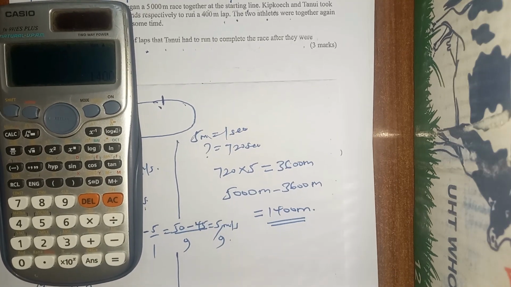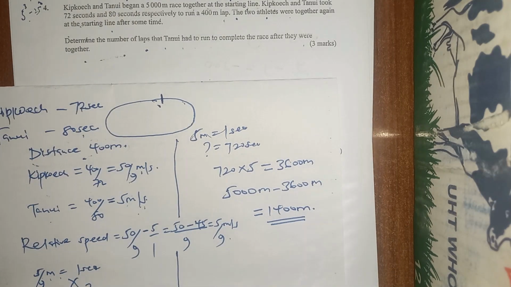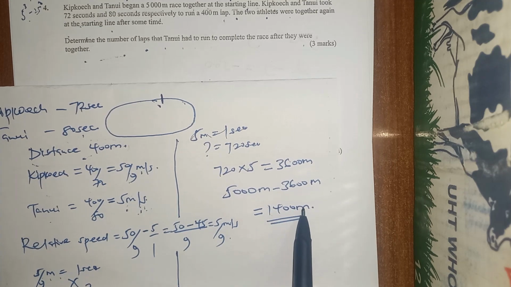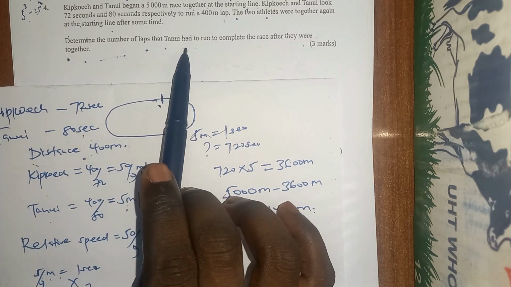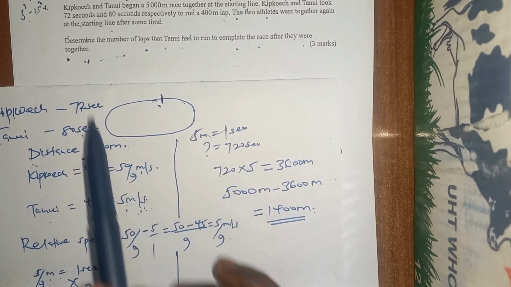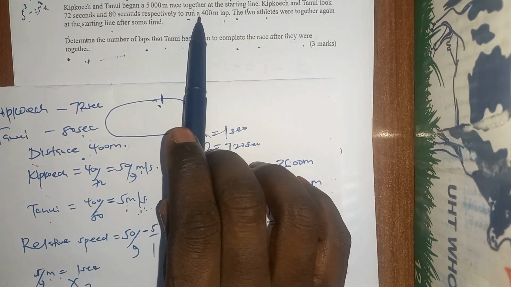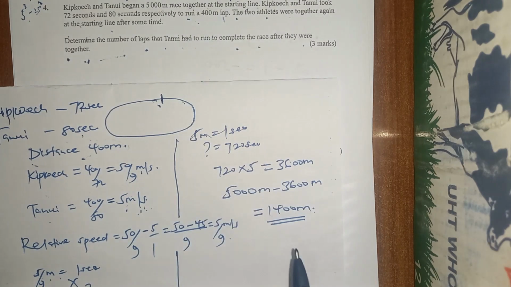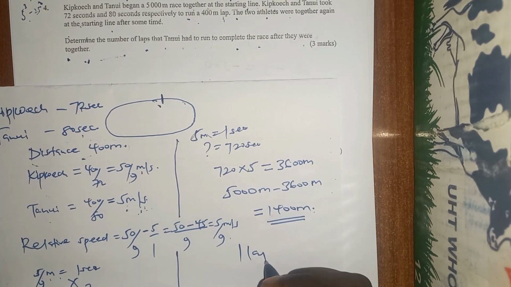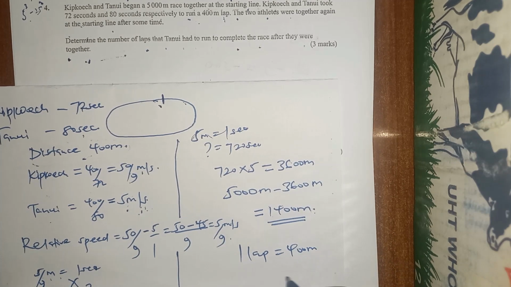And if he's left with 1,400 meters to go, and he usually covers a distance of 5 meters per second, then what is the time? Sorry, he is left to cover 1,400 meters, and the question is asking, determine the number of laps that Tanui had to run to complete the race after they were together. So they said here, a 400 meter lap. If one lap is equivalent to 400 meters, what about 1,400 meters?